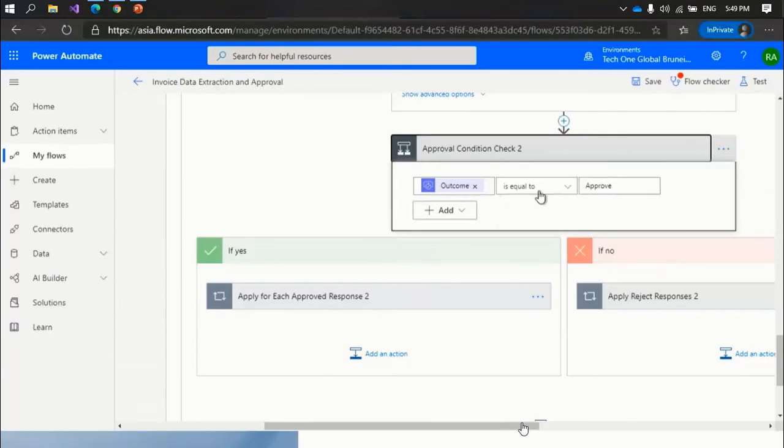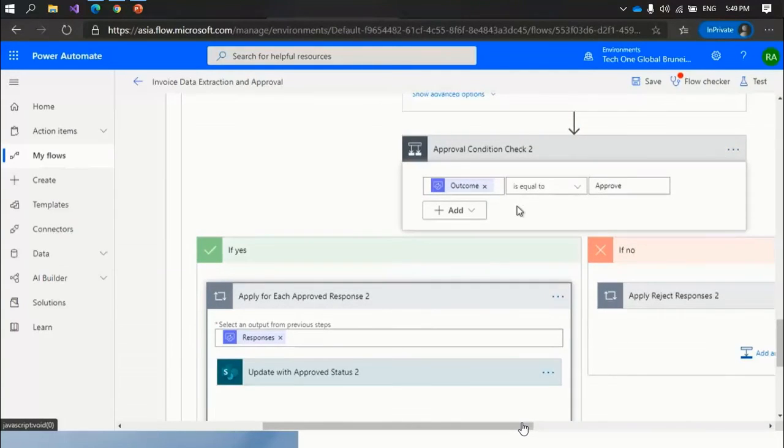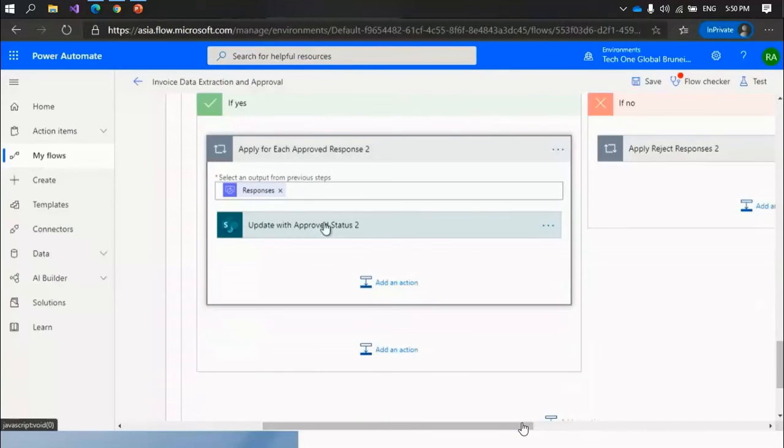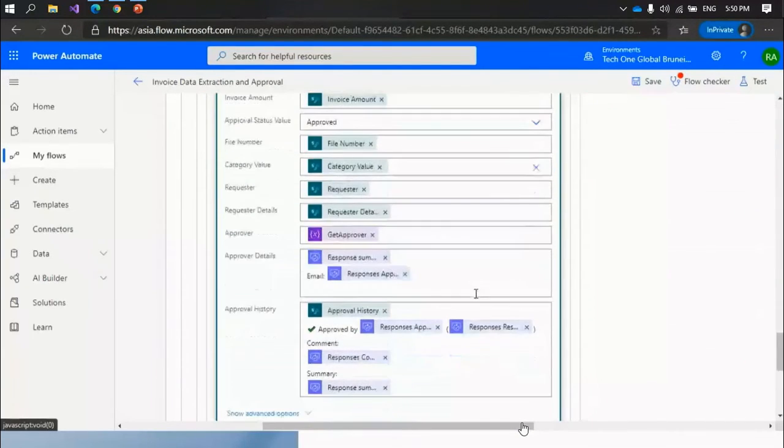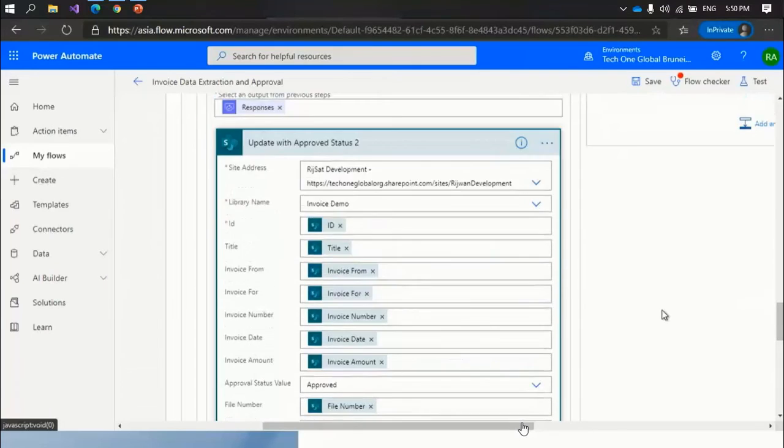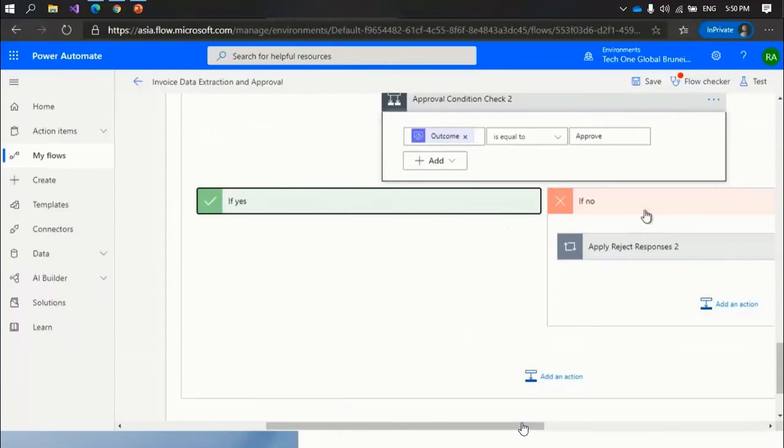Based on approve and reject, I am again updating my SharePoint library properties with status. If it is approved, the outcome equals approve, then I'm updating the response and I'm putting the previous history as well as approved by, approval history, and approval details here. Now in case it is rejected,